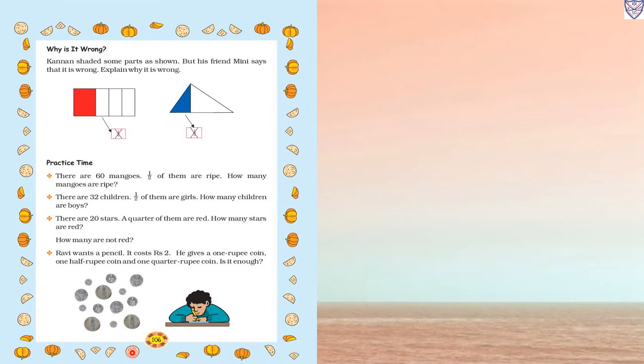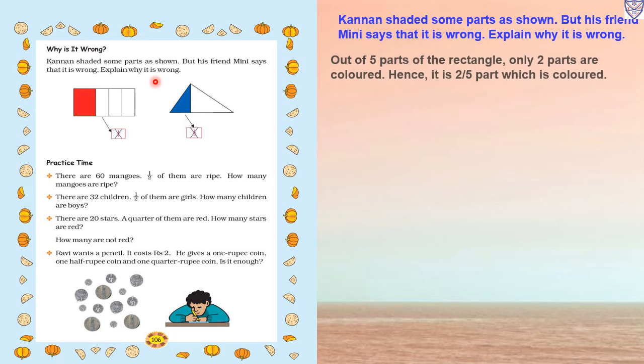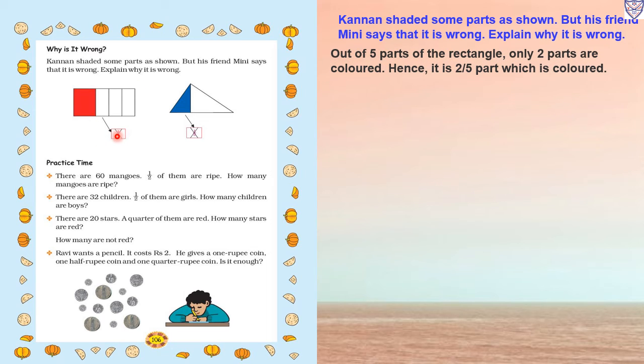Now next, page number 106. Why is it wrong? Kannan shaded some parts as shown, but his friend Minnie says that it is wrong. Explain why it is wrong. So first, 1 upon 4 is there. First is a rectangle. He shaded out of 1, 2, 3, 4, means here also one part will come. Out of 5 parts of the rectangle only 2 parts are colored, hence it is 2/5 part which is colored.